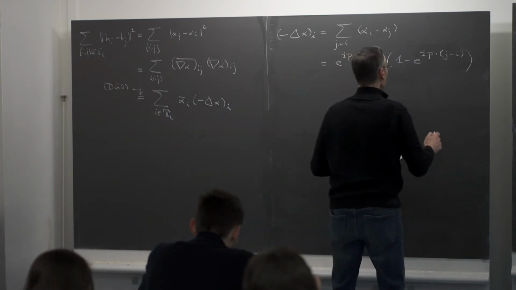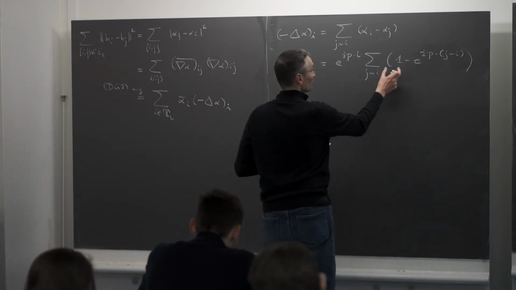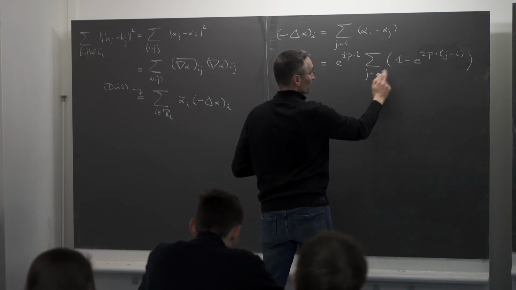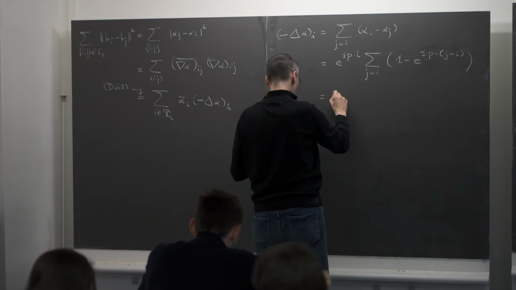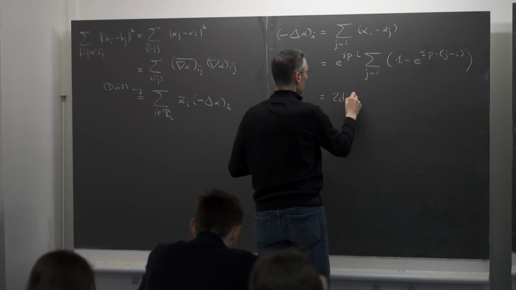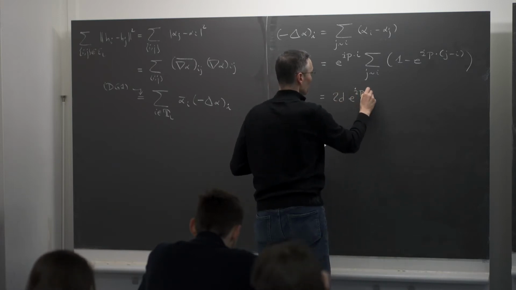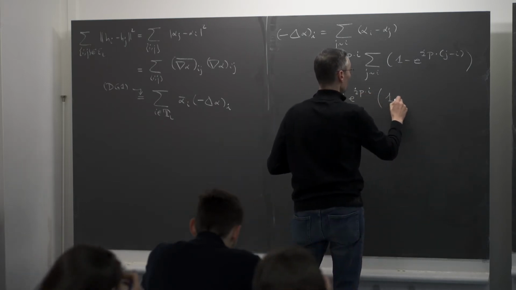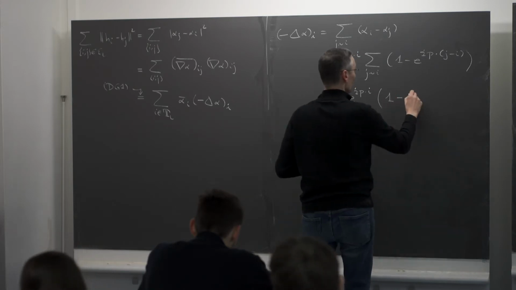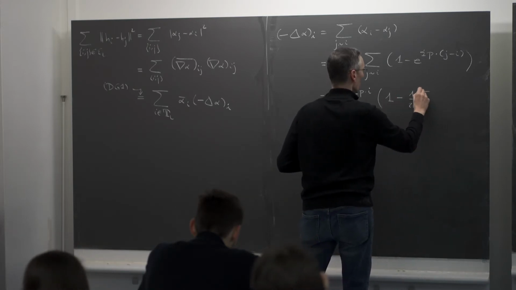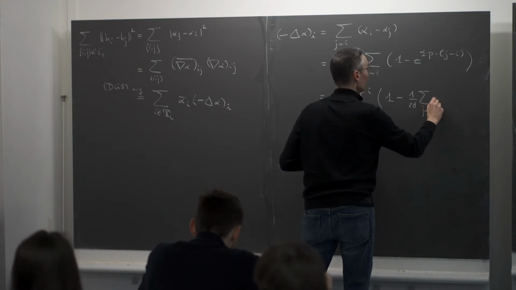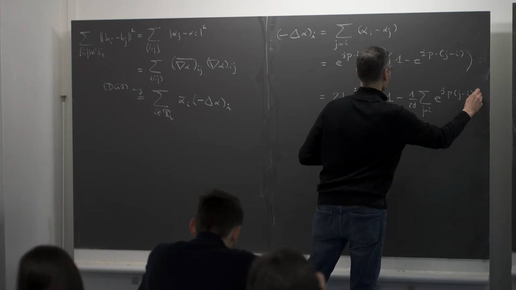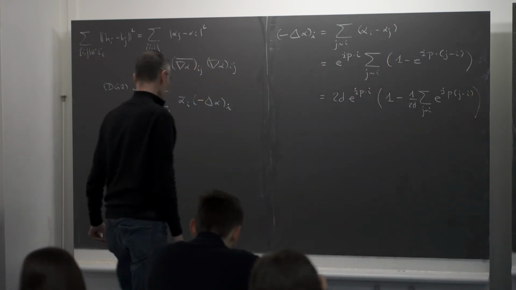Okay. Then let's look at both terms. The first, the sum over 1, will just give me 2d. So I will get 2d e^{i p·i}, which will multiply 1 minus 1 over 2d, sum over all j neighboring i, e^{i p·(j minus i)}. Not done anything special here.